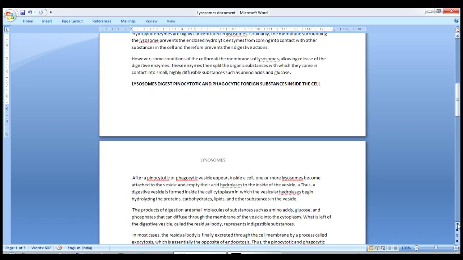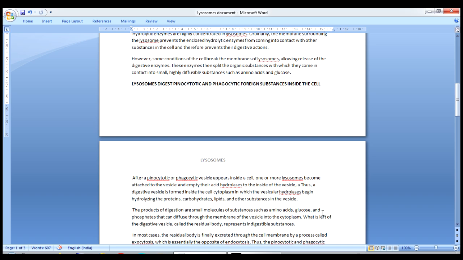See what happens after pinocytic or phagocytic vesicles appear inside a cell. One or more lysosomes become attached to the vesicle and empty their acid hydrolases into the inside of the vesicle. Thus, a digestive vesicle is formed inside the cell cytoplasm, in which the hydrolases begin to hydrolyze the proteins, carbohydrates, lipids, and other substances in the vesicle. So whatever food particle enters the cell, through a pinocytic or phagocytic process, this vesicle will come in contact with the lysosome, and the lysosome will release the hydrolytic enzymes into the vesicle. Thus, a digestive vesicle is formed.